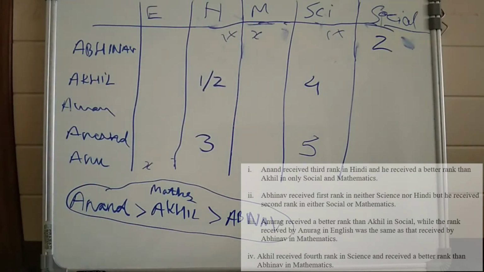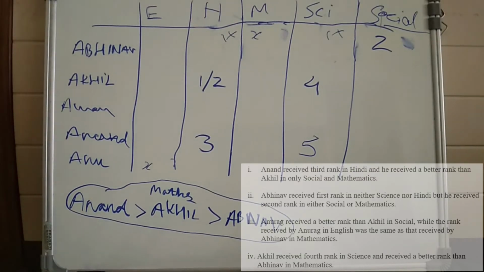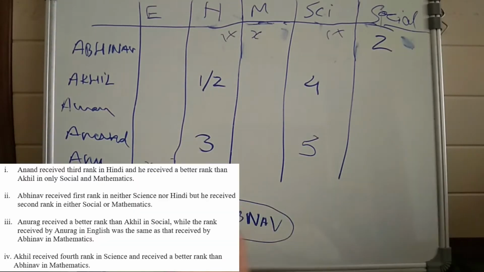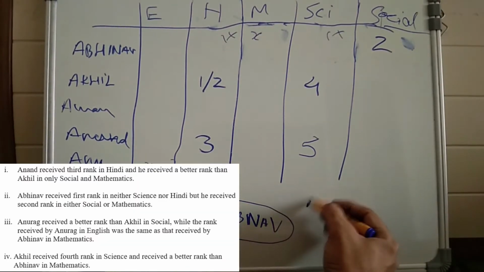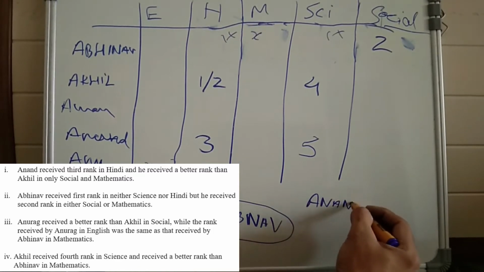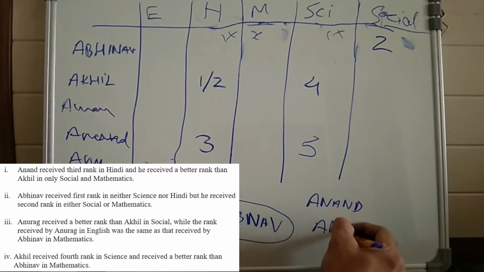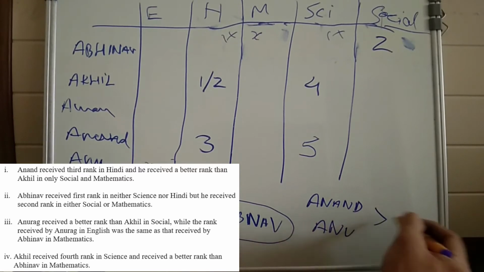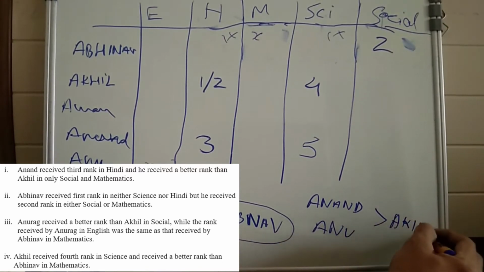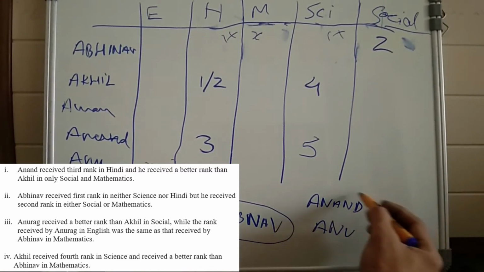Now if we look at social, the condition given is Anand and Anurag both are better than Akhil in social.